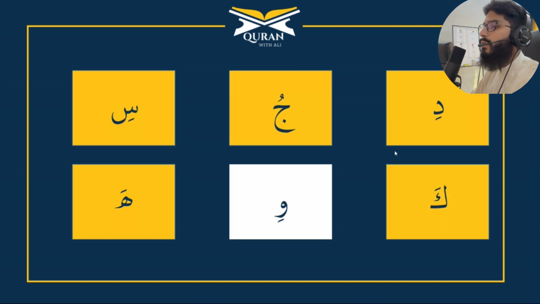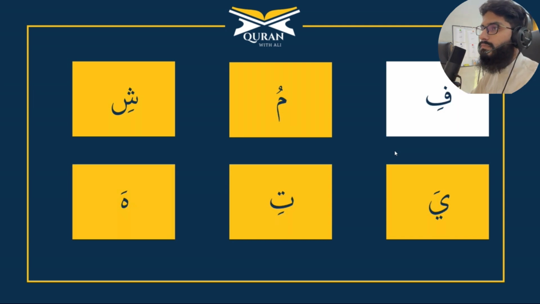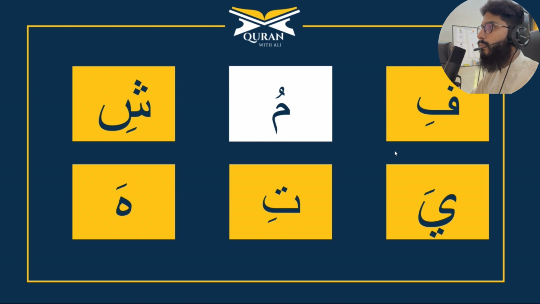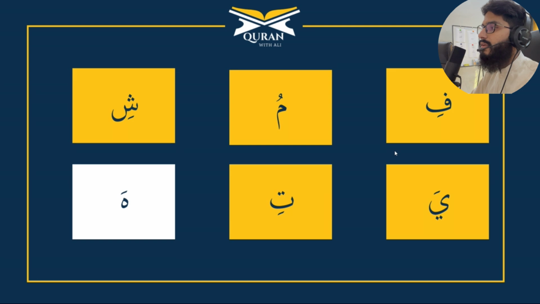Ka, Vi, Ha. There is a difference between the two Has. You can check out my other videos, and if you have any question, you can just comment. I will teach you. Fi, Mu, Shi, Ya, Ti, Ha.